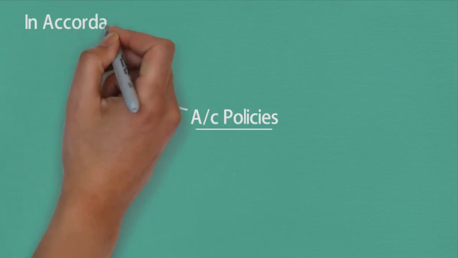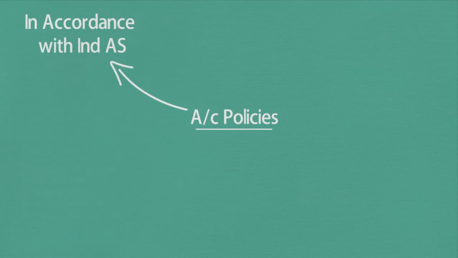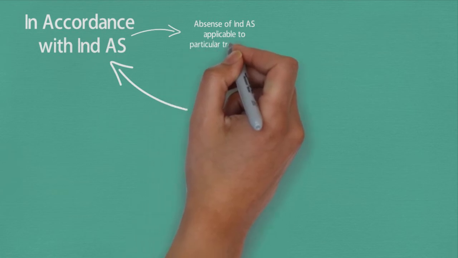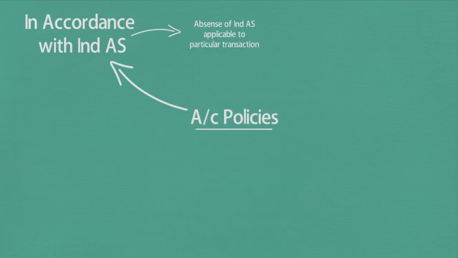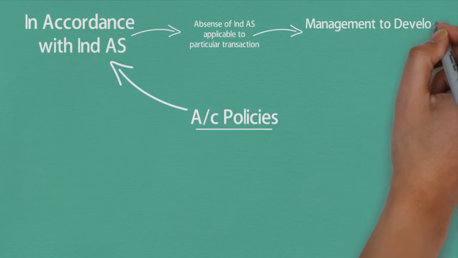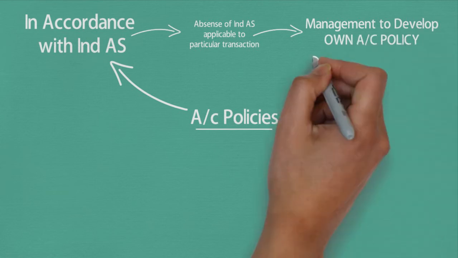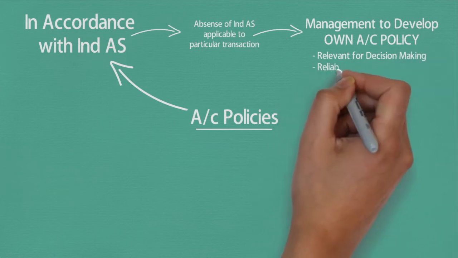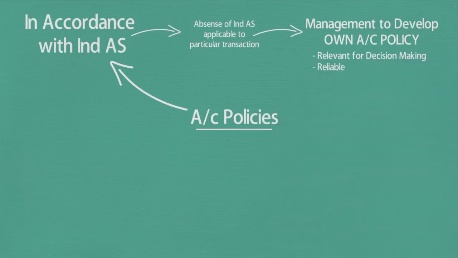Ind AS 8 states that accounting policies selected for every item shall be in accordance with Indian accounting standards. However, in absence of Ind AS that specifically applies to a particular transaction, the management must develop its own accounting policy that would result in presenting information in such a manner that is relevant for decision making and reliable.